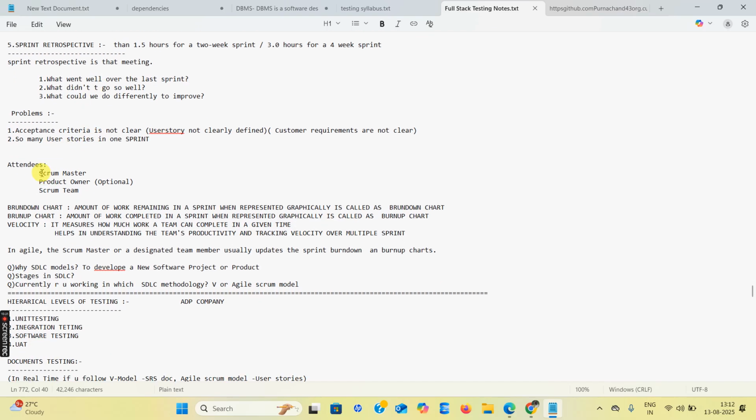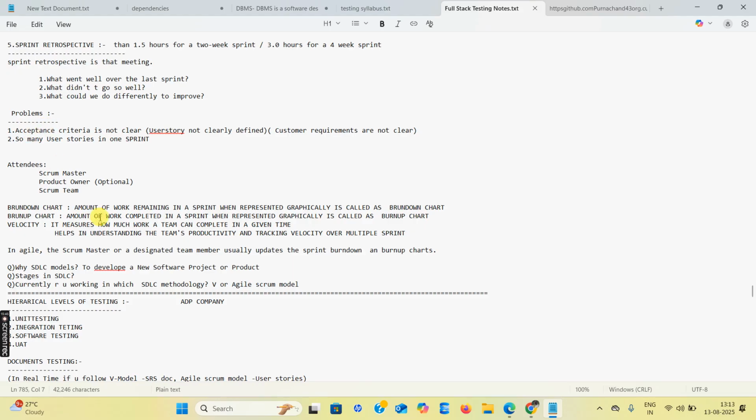Who are the attendees here? The Scrum master, the product owner, and the Scrum team. These three attend the sprint retrospective meeting. So I ask one question: in which meeting does the customer attend? The sprint review and PO demo meeting. The customer attends that meeting.